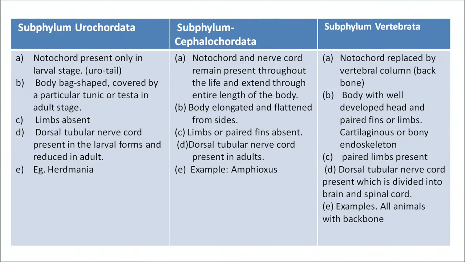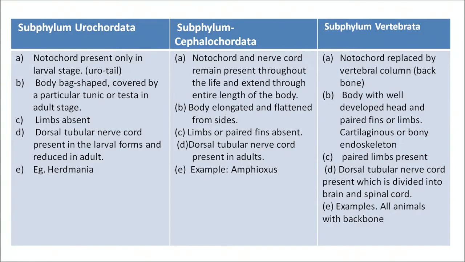The second subphylum that we will discuss is Cephalochordata. Now again, notochord and nerve cord remain present throughout life and extend through the entire length of the body. Body is elongated and flattened from the sides. Limbs or paired fins are absent in it. They have a dorsal tubular nerve cord in adult form. Example, Amphioxus.